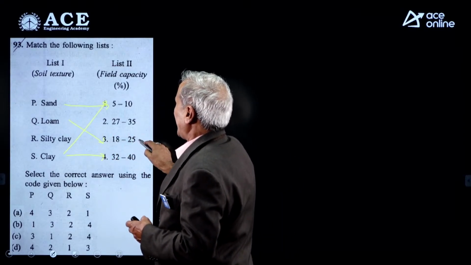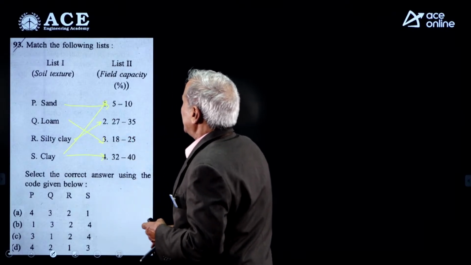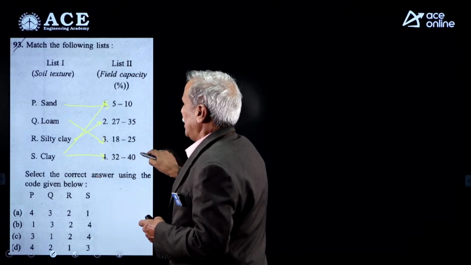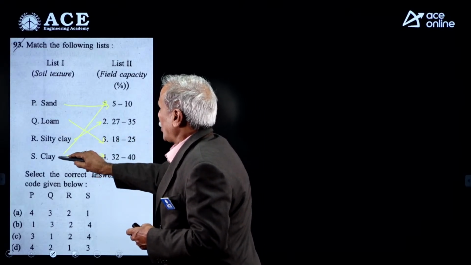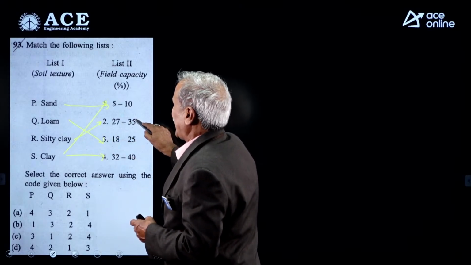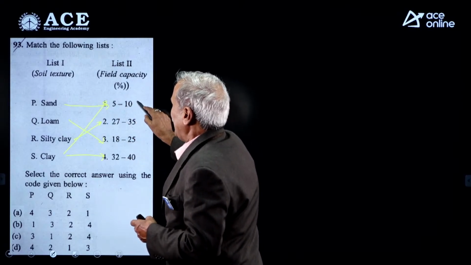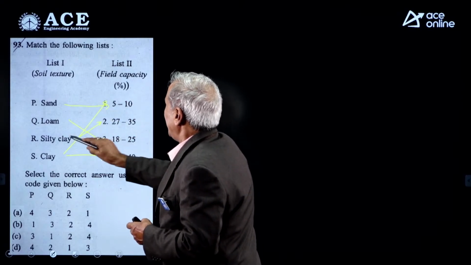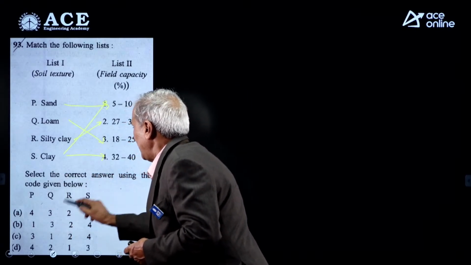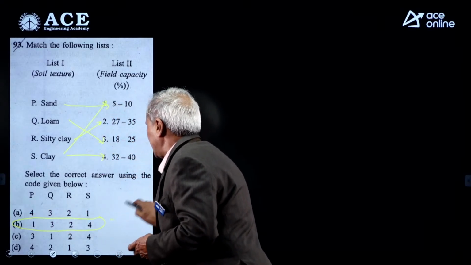Silty clay will have 27 to 35, because when silt is added to clay it is somewhat reduced. Loam is 18 to 25, least value is sand. P1, Q3, R2, S4. B is the right option for the given question.